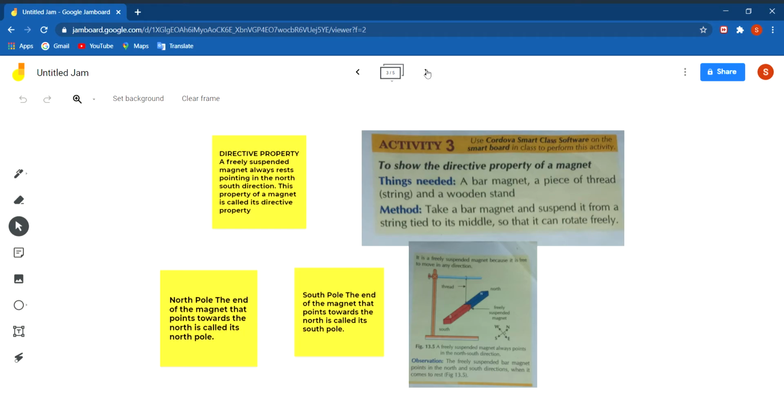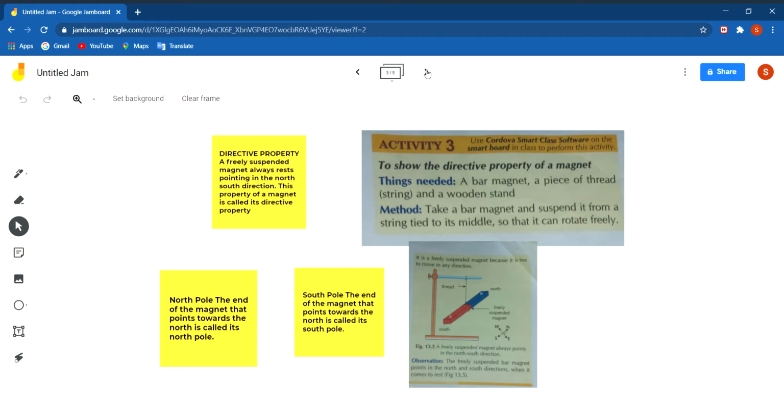According to scientists, this is not given in your book, but I am telling you, a magnet rests in the north-south direction because inside the earth there is also a huge magnet whose north pole is towards the geographical south and whose south pole is towards the geographical north. And further you will also study the attractive and repulsive property of magnets, due to which the magnet rests in the north-south direction.